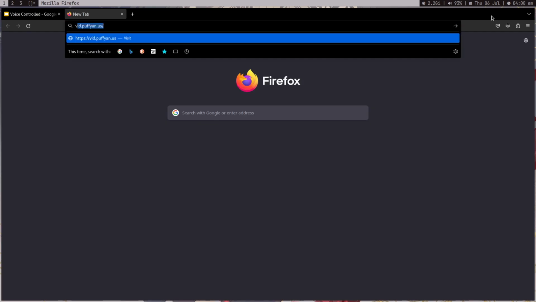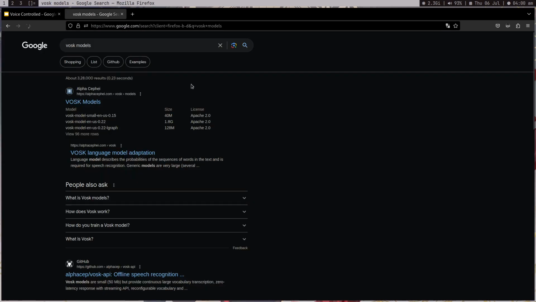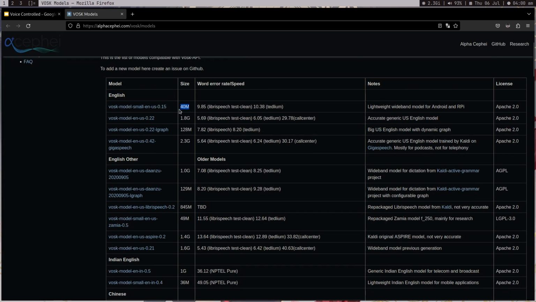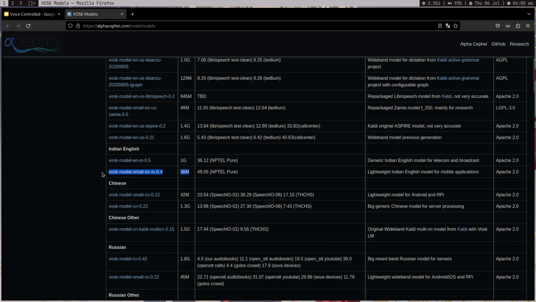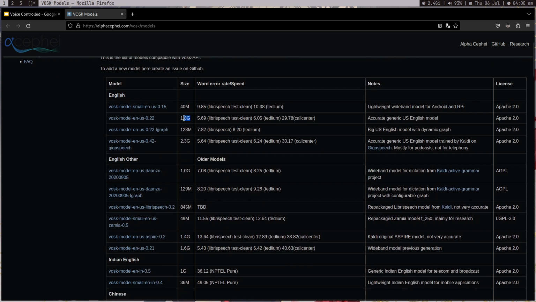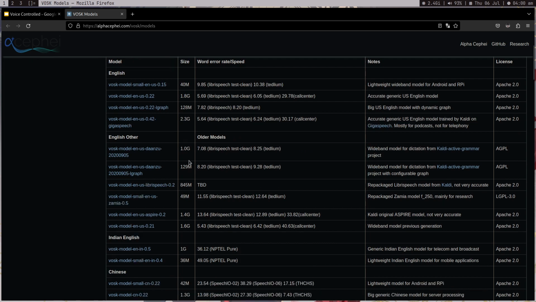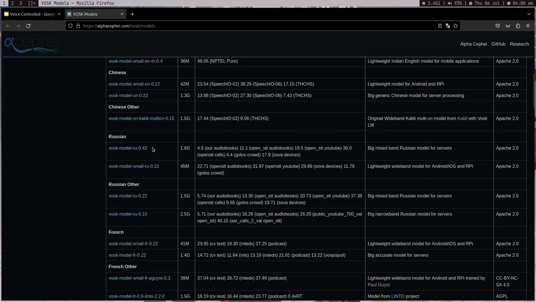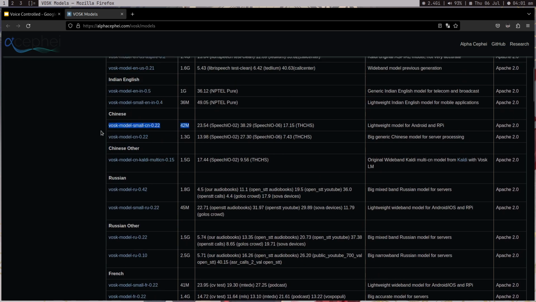About Vosk, in case you're curious: for Vosk models, you have to go to this site and on this page download one model. I'm using this 40 MB one. Actually, I'm using this 36 MB one, which is Indian English. You can use the 40 MB one. These light models are really good. Don't download this heavy model, it will lag a lot. Whichever one you get, you can download, and the lighter one works.